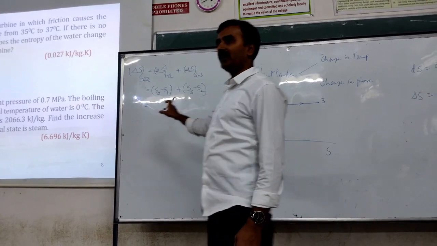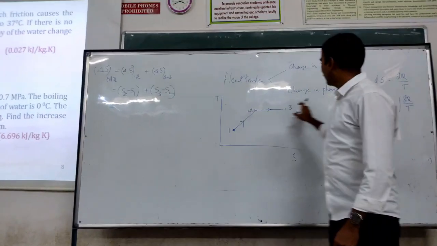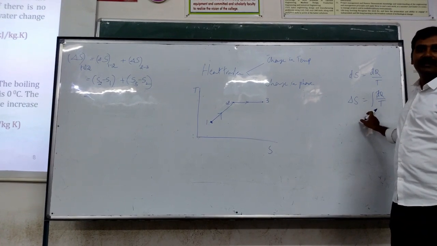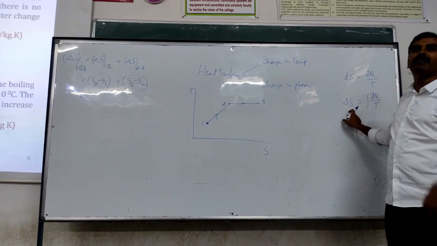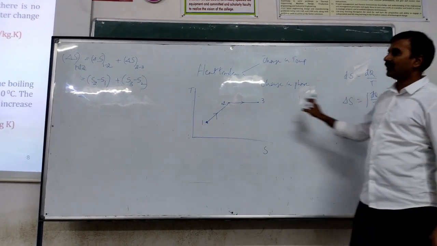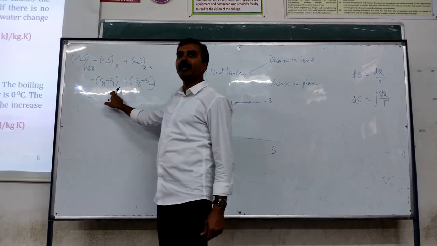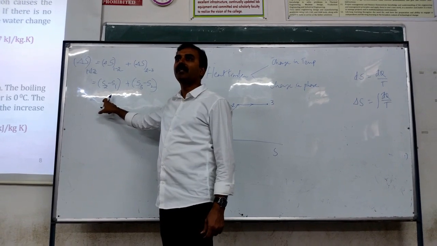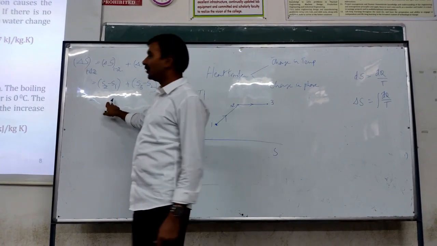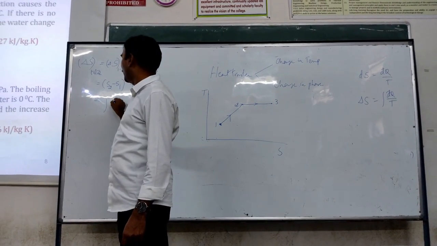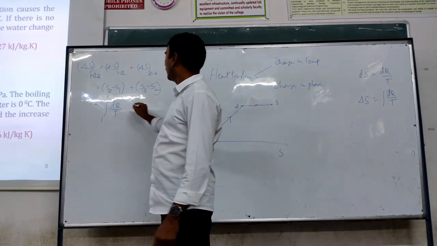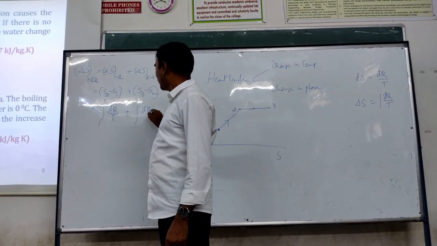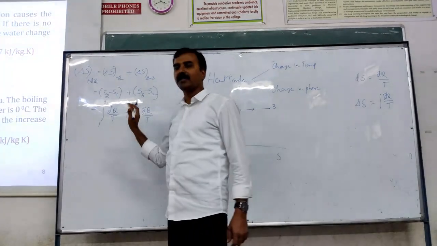So now, again go back, right? Delta S is integral dq by T. See, delta S is the change in entropy between any two states. Now, the given states are 1 and 2. So therefore, any entropy change is integral dq by T. There is no doubt about it.